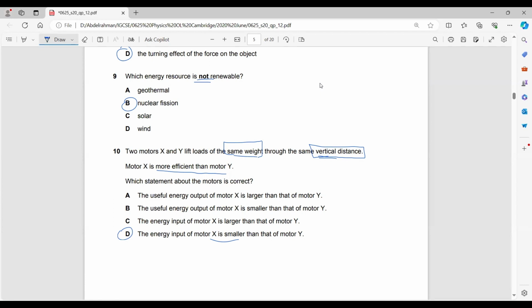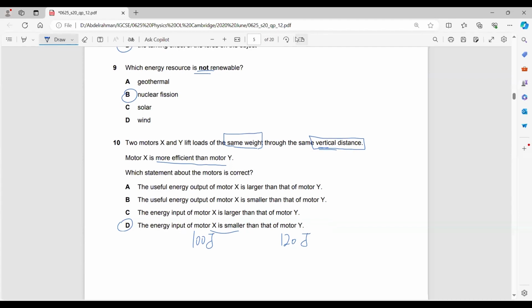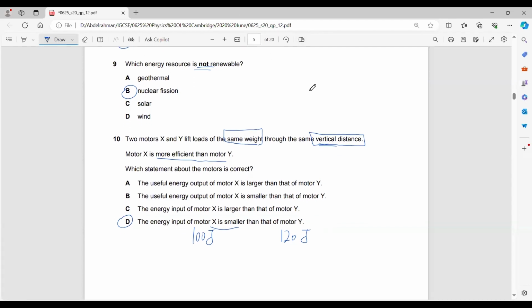Why? Because in this case, X has, let's say, energy input of 100 joules, and Y has an energy input of 120 joules. If X is more efficient, you need to understand that, for example, the energy output, the work done, was 80 joules in both motors.